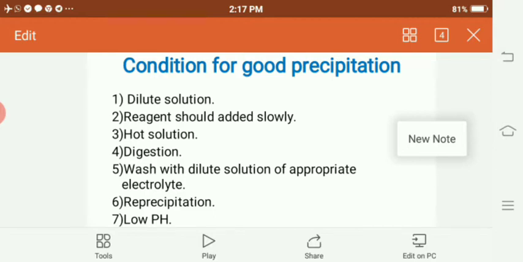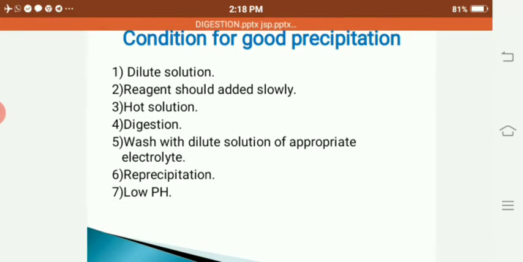Next is hot solution. The hot solution increases the solubility of the precipitate. Also, at high temperature, solubility is increased and the degree of supersaturation decreases. It favors coagulation, sol formation decreases, and the velocity of crystallization is also increased while we use the hot solution during precipitation. Next is digestion. You know very well that during the digestion process, particle size increases and filtration improves. Also, it reduces the effect of co-precipitation, as you saw in the above topic.